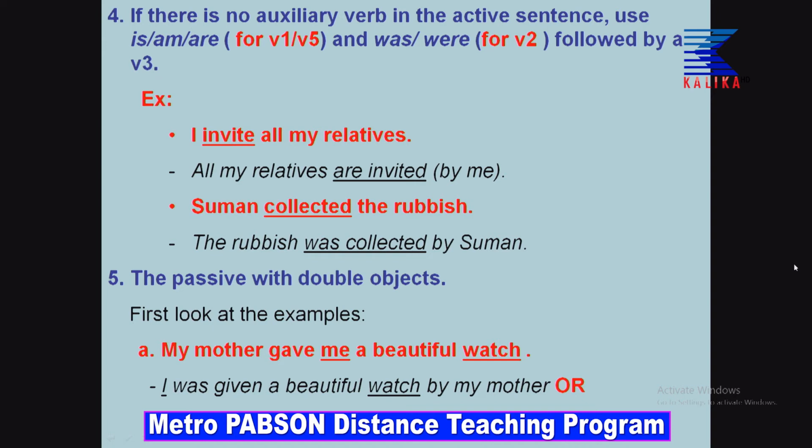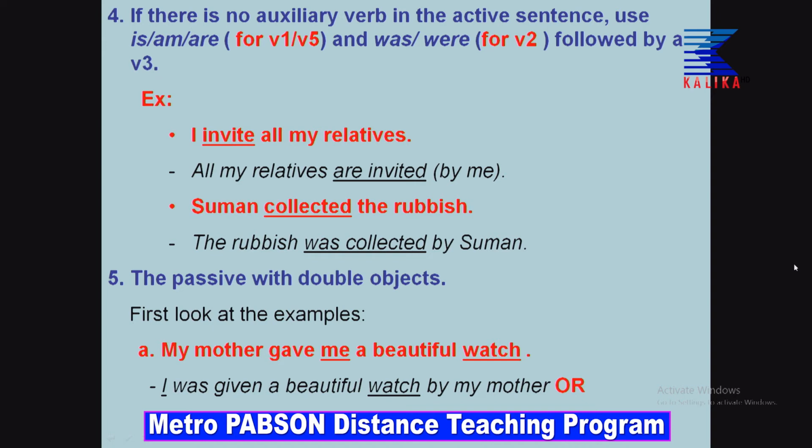See what I have done? I, which is the first object, I have placed it first. Me changes into I. Okay, you have to be clear about that, dear students. You have to change the pronouns, okay, according to the sentence. I have not gone into detail because I obviously know you are all smart and know this. So, please see, my mother gave me a beautiful watch, which means how to change that?